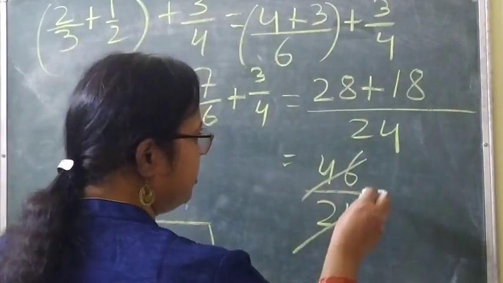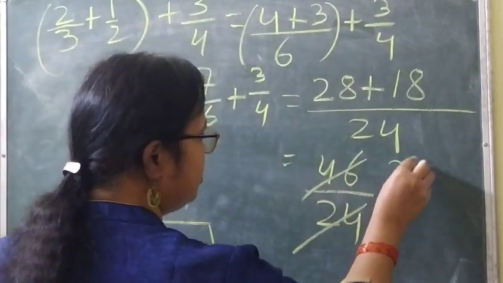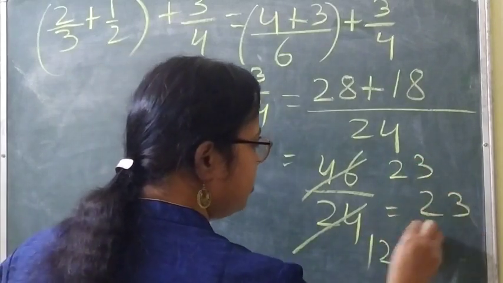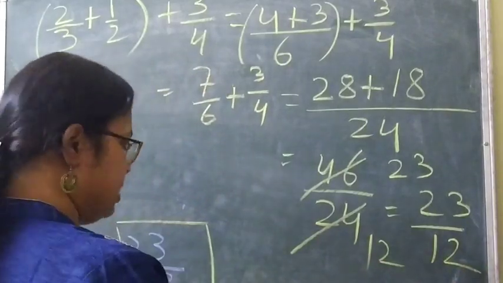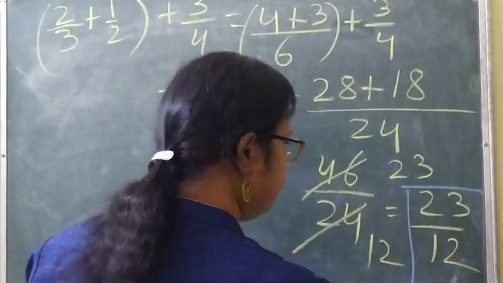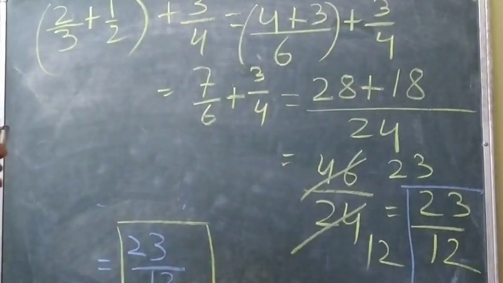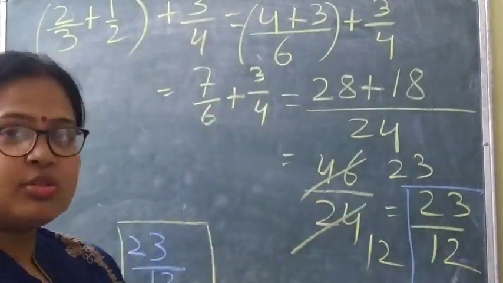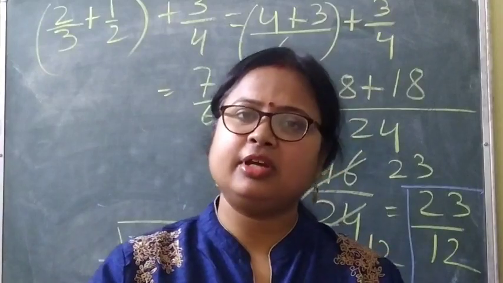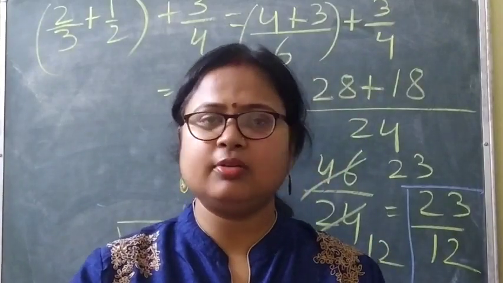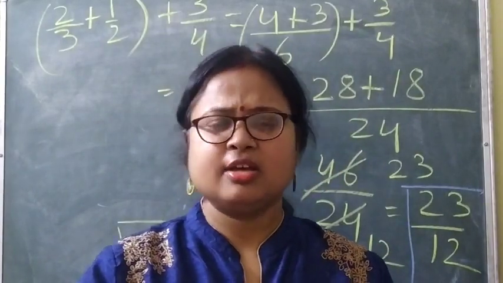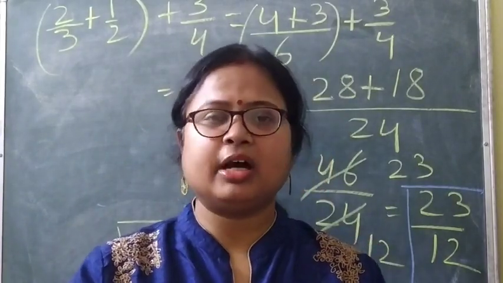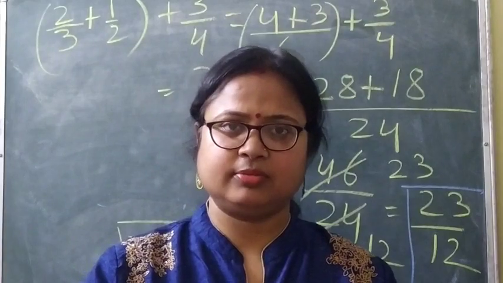We can cancel here. 2 2s are 4, 2 3s are 6, 2 1s are 2, 2 2s are 4. 23 by 12. Have you got the same thing? Here also 23 by 12. Here also 23 by 12. Clear? Means the associative property is applicable for addition. Clear? Same thing with multiplication also. That is, it is applicable for multiplication. Clear?